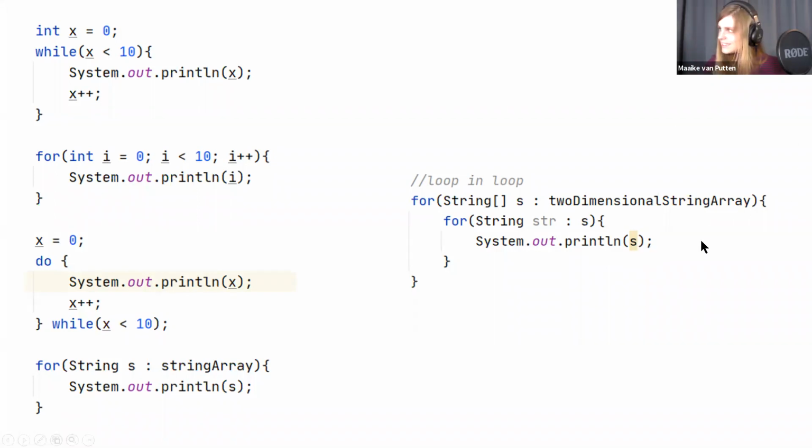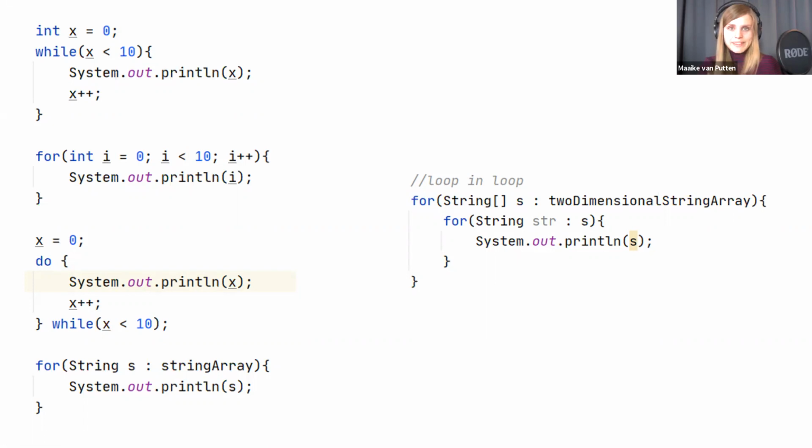Do you see that? It will compile and it will run, but it's clearly not what I meant to do, because I wanted to print str, so every value in the string array s, but instead I'm printing the string array s for every value in the string array. If you see why it's funny, you understood it, I guess. If you just don't think it's funny, that's fine too.